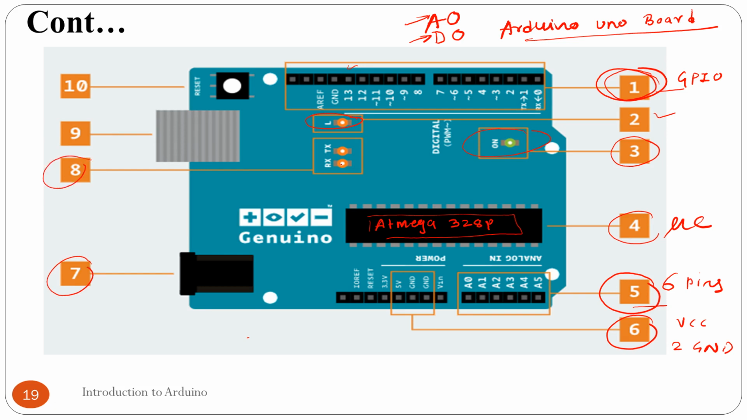Then the eighth section is RX and TX. These are LEDs. Whenever you are performing serial communication, these LEDs blink. Suppose you are transmitting data, then the TX LED will blink. Suppose you are receiving data, then the RX LED will blink. Then the ninth is the USB jack available on this board, through which you can connect this board to the computer. And the tenth section is the reset button. Whenever you want to reset this board, this button is used.